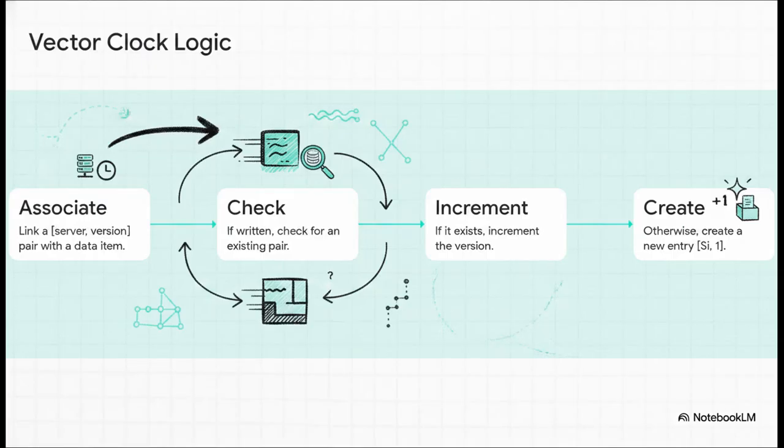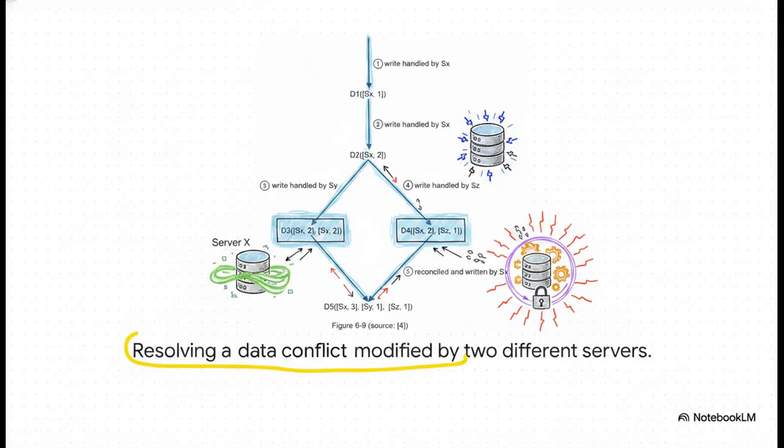To fix this, we need a versioning system to track the exact lineage of the data. Enter vector clocks. A vector clock simply attaches a server and version pair to a piece of data. If server X writes the data, it either creates a new entry for itself, or it just increments its existing version counter. By looking at these counters, the system can mathematically prove whether one piece of data is an ancestor of another, or if they're in direct conflict. Let's move to this example and see how this builds in practice.